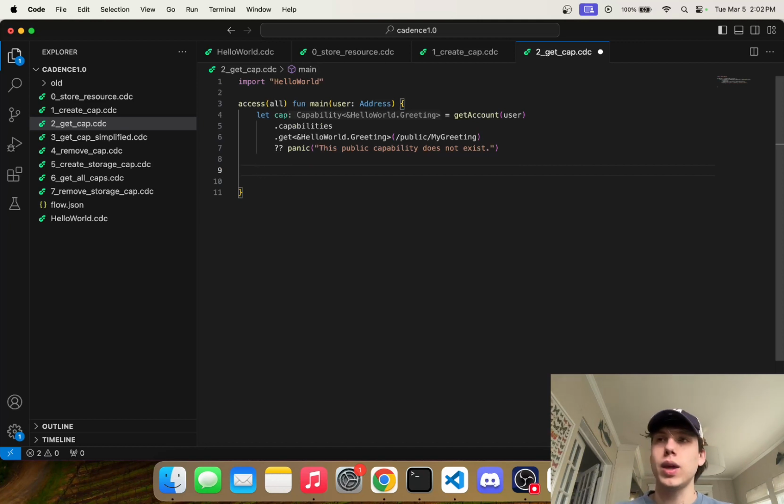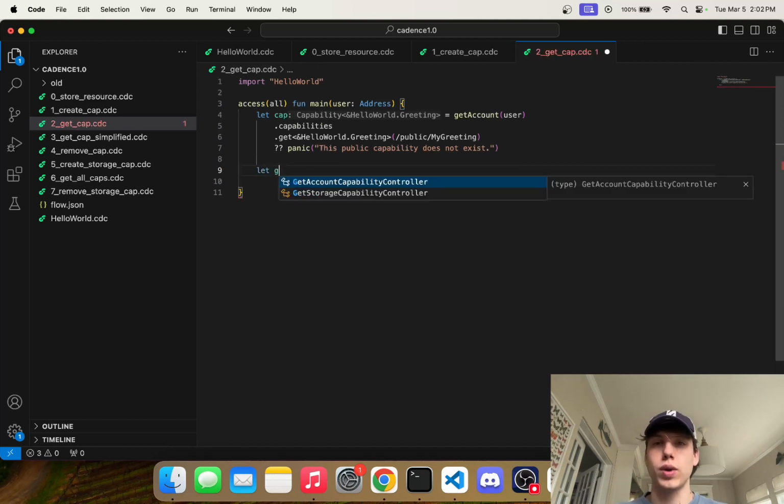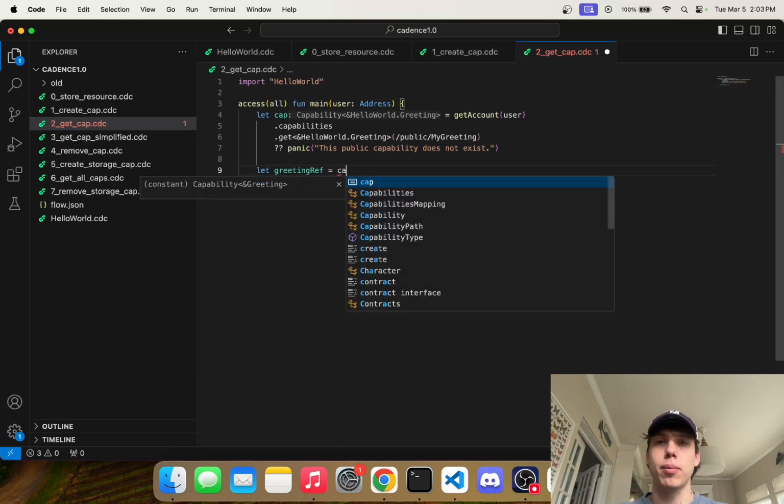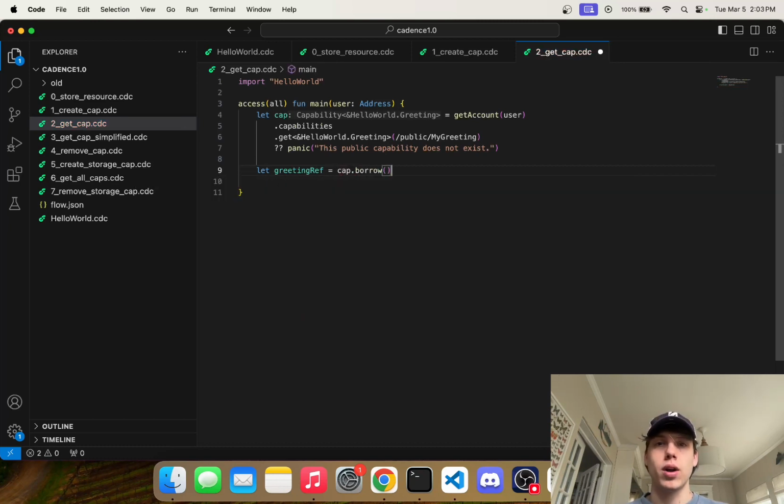So now that we have that, we can go ahead and say let greetingRef equals the capability that we just got .borrow. And again, we could provide another panic here and just say something went wrong when trying to borrow the type.